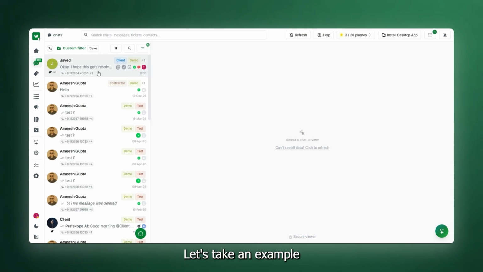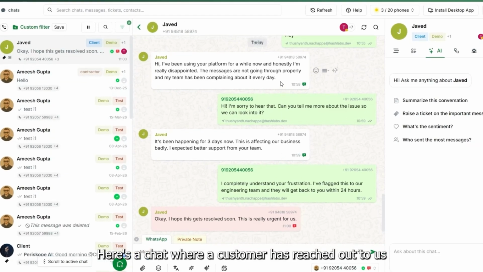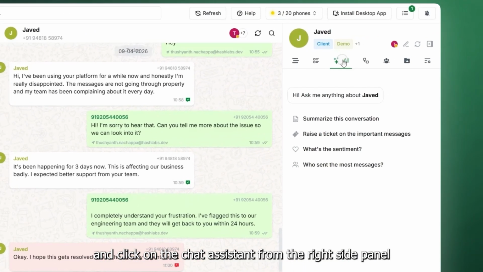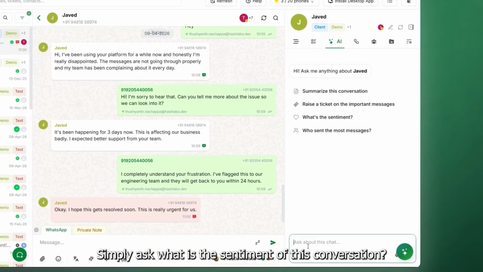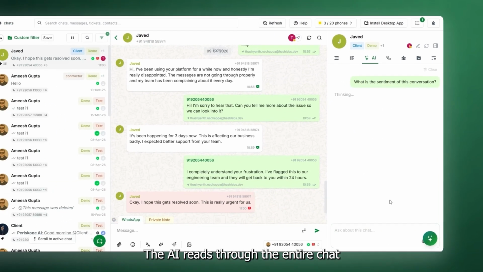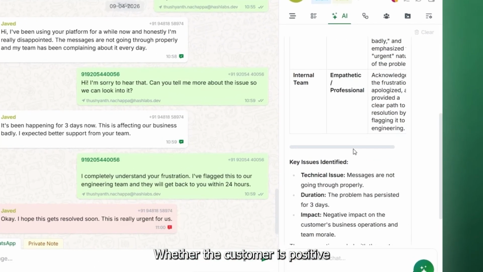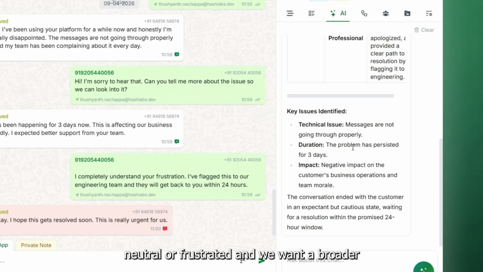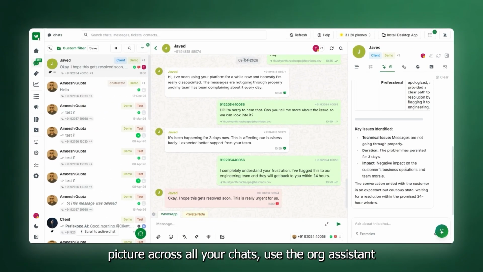Let's take an example. Here's a chat where a customer has reached out to us. Open the chat and click on the chat assistant from the right side panel. Simply ask, "What is the sentiment of this conversation?" The AI reads through the entire chat and gives you an instant summary, whether the customer is positive, neutral, or frustrated, and why.